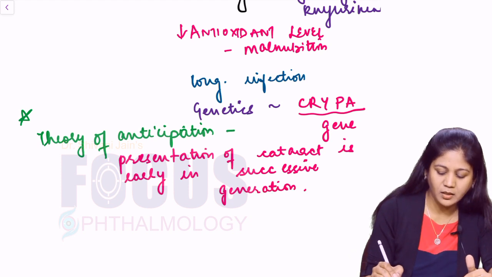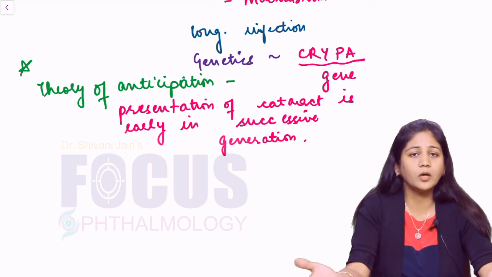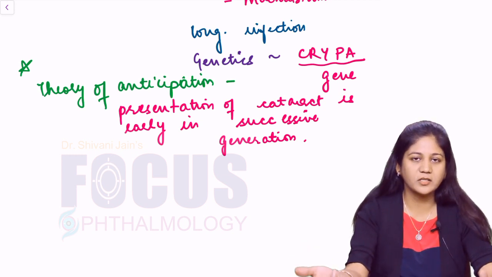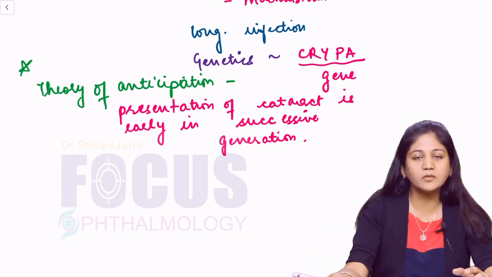Okay, they can ask you a question that the theory of anticipation is true for which pathological condition: cataract, glaucoma, retinal degenerations and so on. So the answer would be that the theory of anticipation is for cataract.